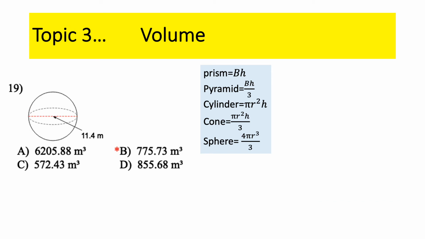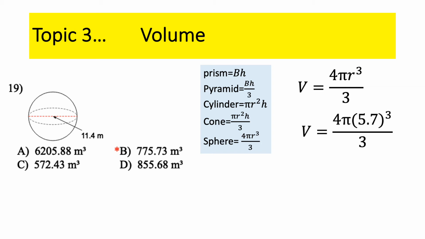All right, the last shape for volume is the sphere. Remember, the sphere is really complicated: 4/3 pi r cubed, or 4 times pi times r cubed divided by 3. We just need one thing, the radius. What do we have here? We don't have the radius, we have the diameter. So cut 11.4 in half. 11.4 divided by 2 is 5.7.